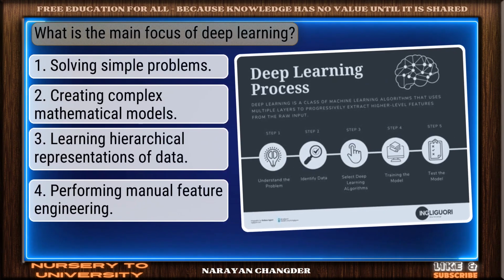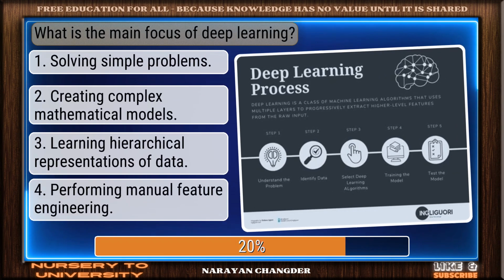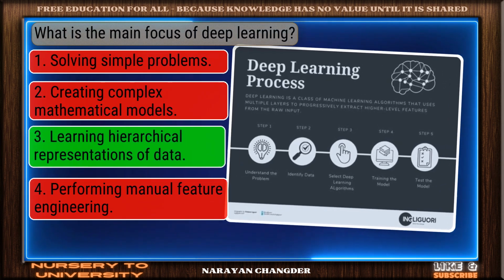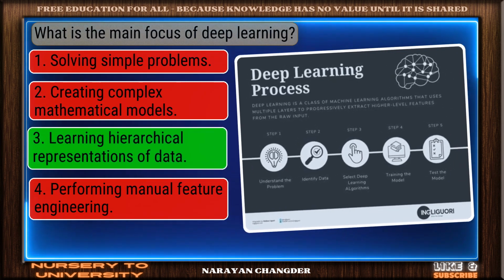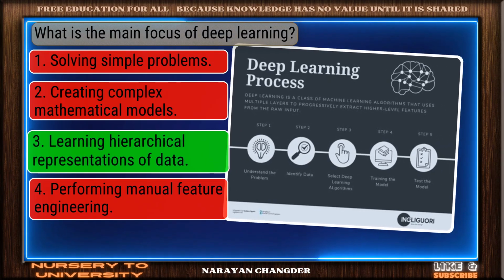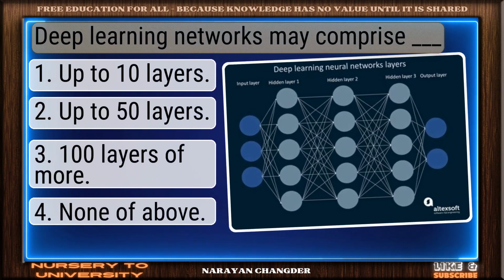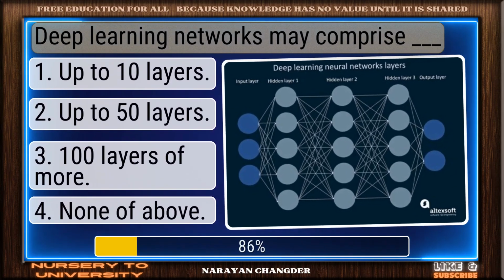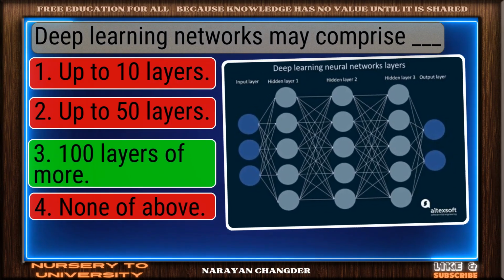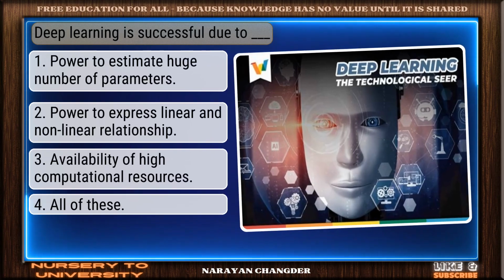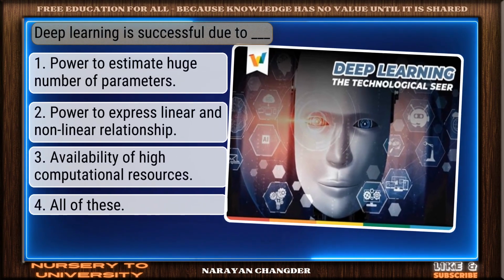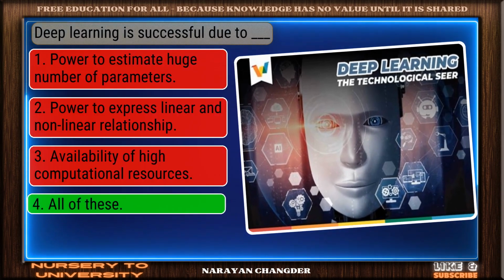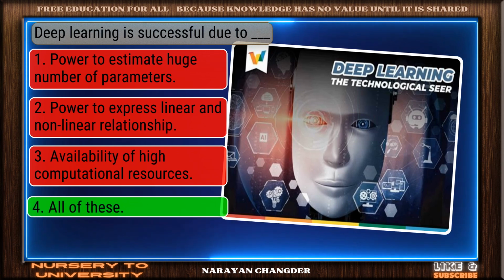Question number 62. What is the main focus of deep learning? Great thinking. Learning hierarchical representations of data is the right choice. Question number 63. Deep learning networks may comprise dash. You're right. 100 layers or more is the correct answer. Question number 64. Deep learning is successful due to dash. Excellent choice. All of these is the right answer.